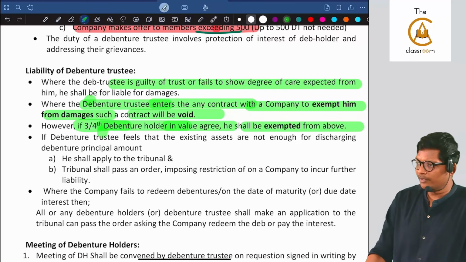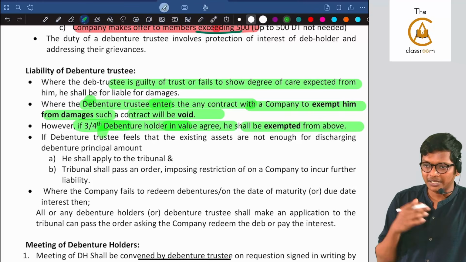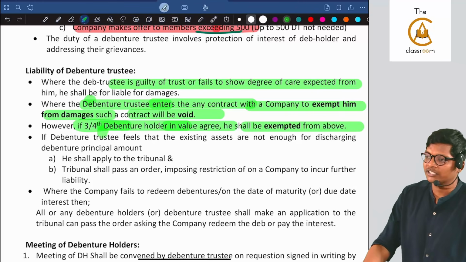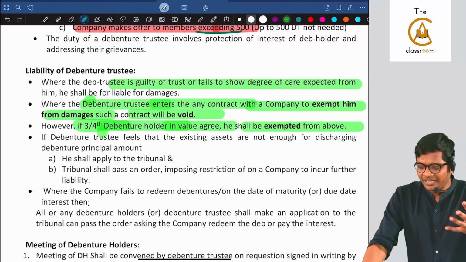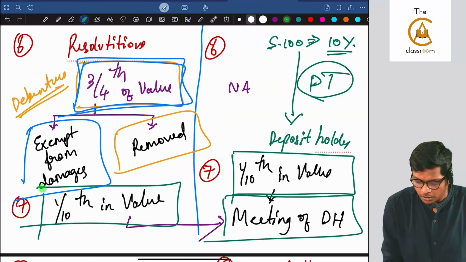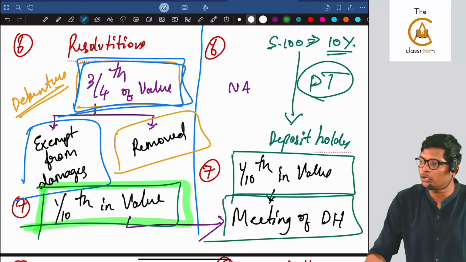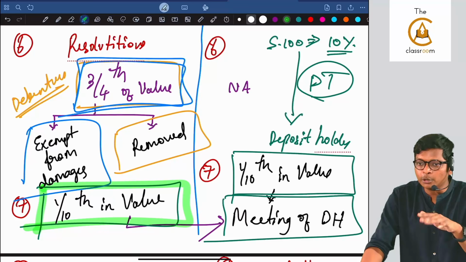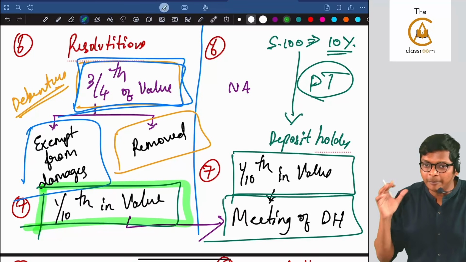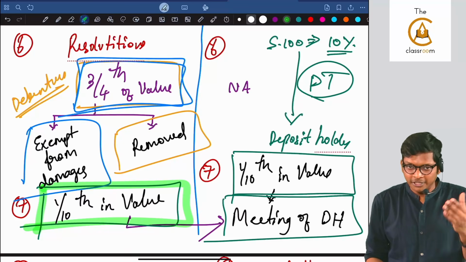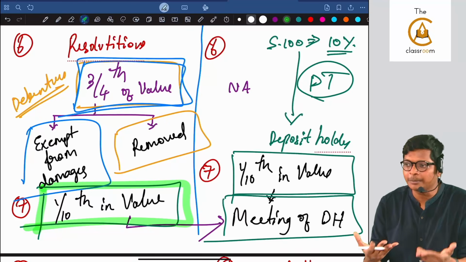Are you following? But if he is doing good work and finds some information, what should he do first? One, he can call a meeting of all the debenture holders. He should not send a mail to everybody saying your money is gone, then everybody will panic. He should call them for a meeting and discuss it in that meeting.